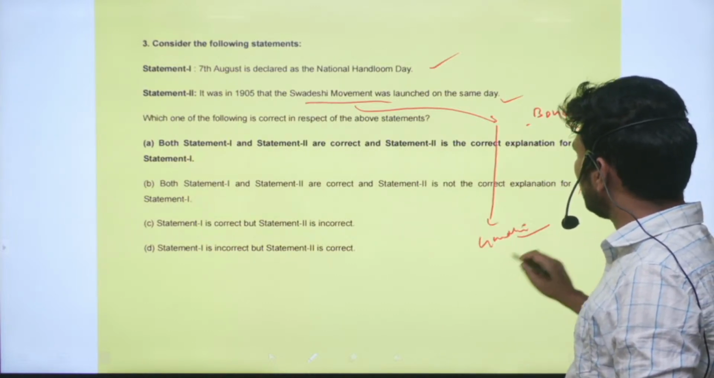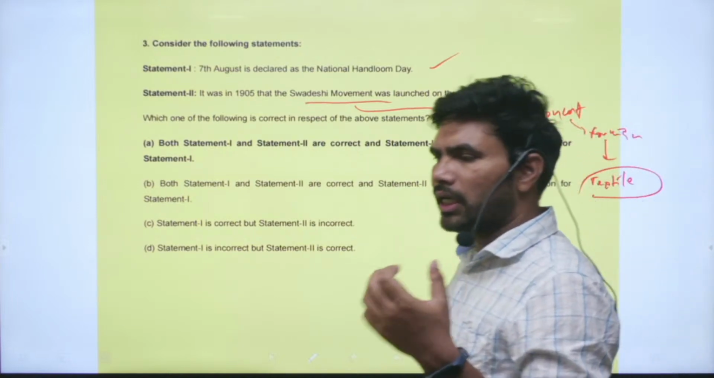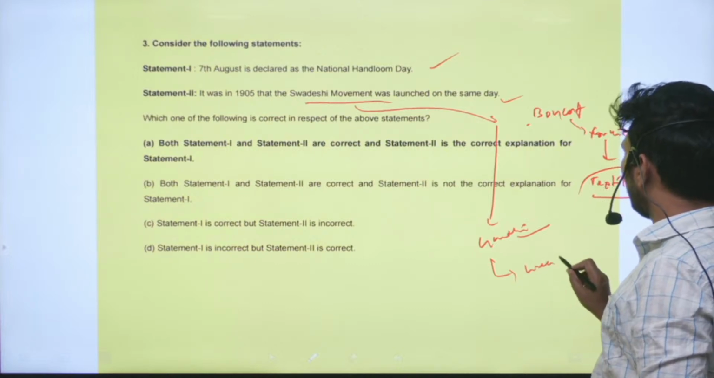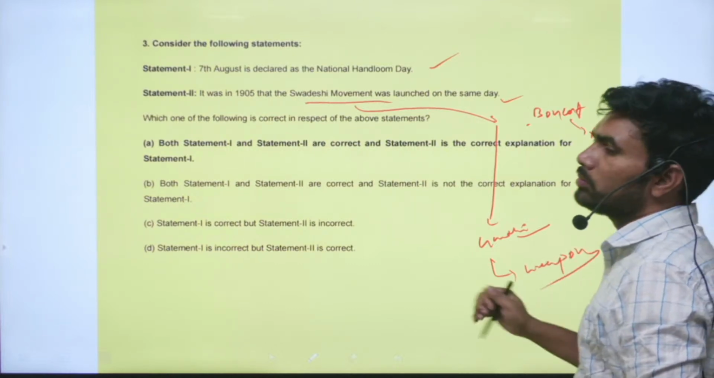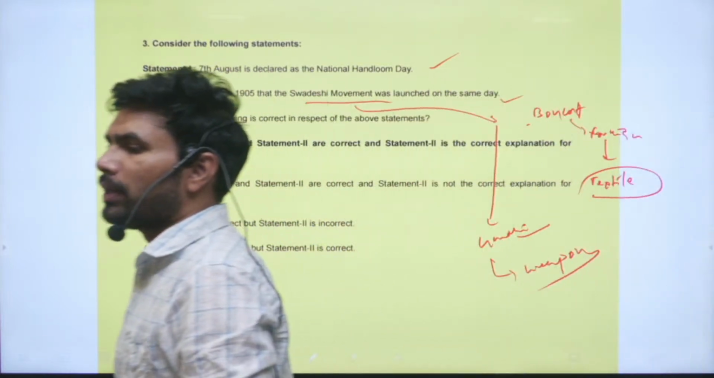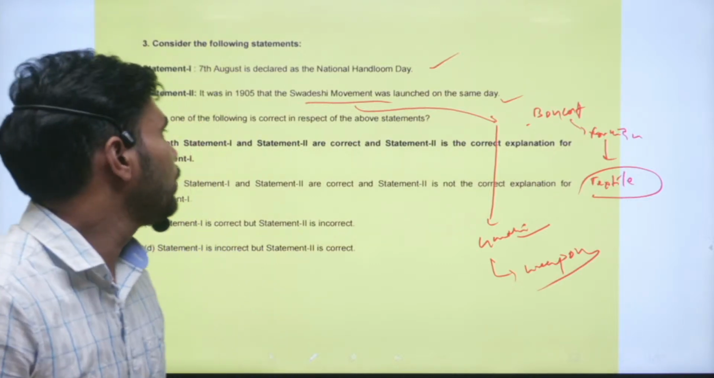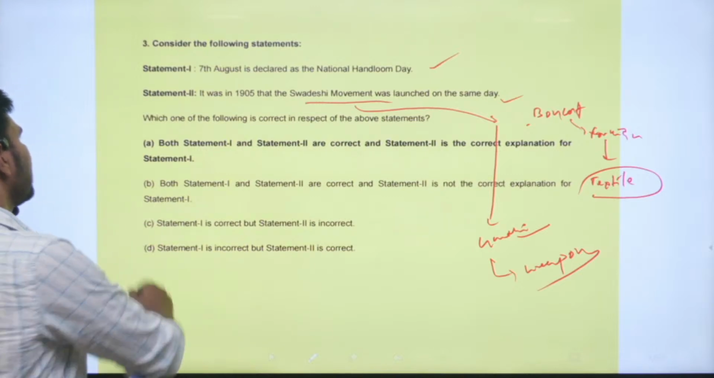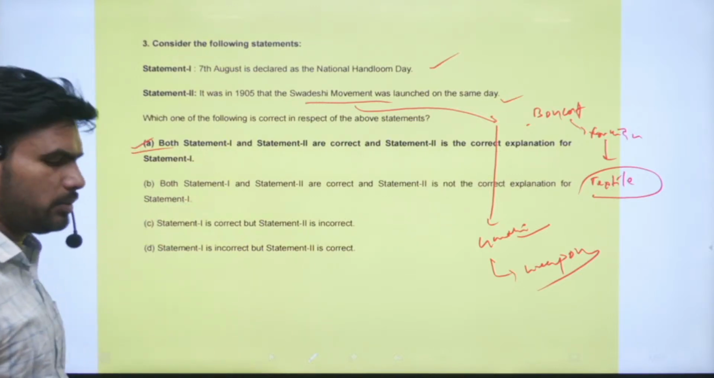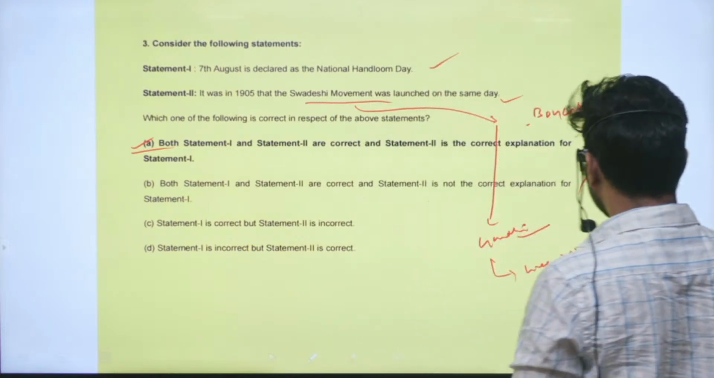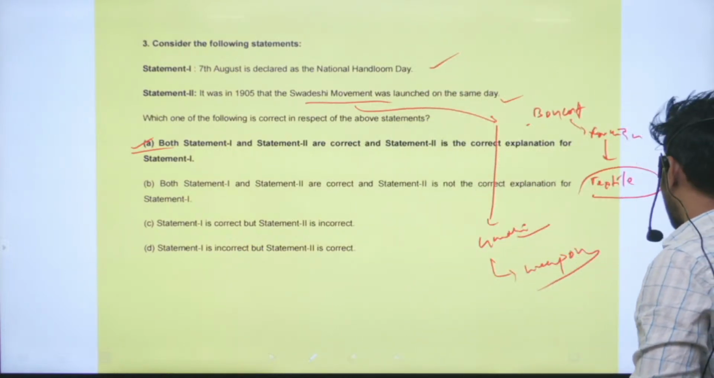Gandhiji came to the scene, he used textiles and handloom as a weapon. He literally turned handloom, the charkha, into a weapon in the fight against the British rule. So the correct option is option A: both statements 1 and 2 are correct, and statement 2 is the correct explanation of statement 1.